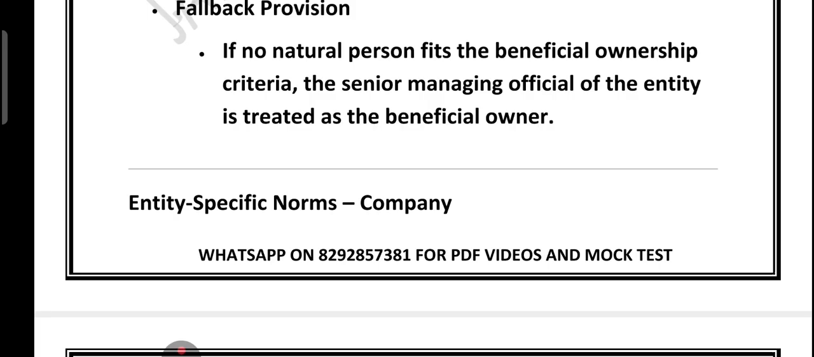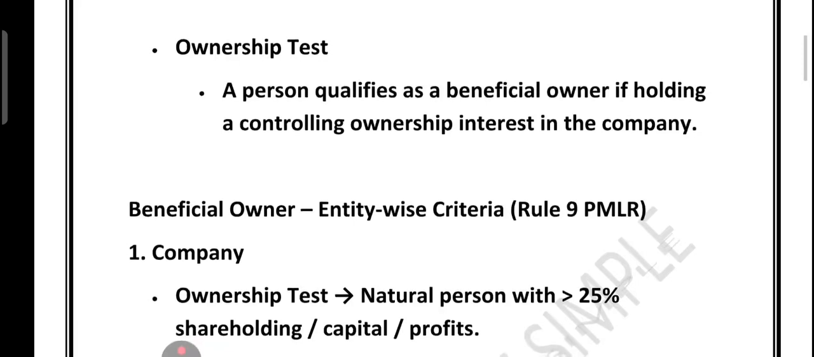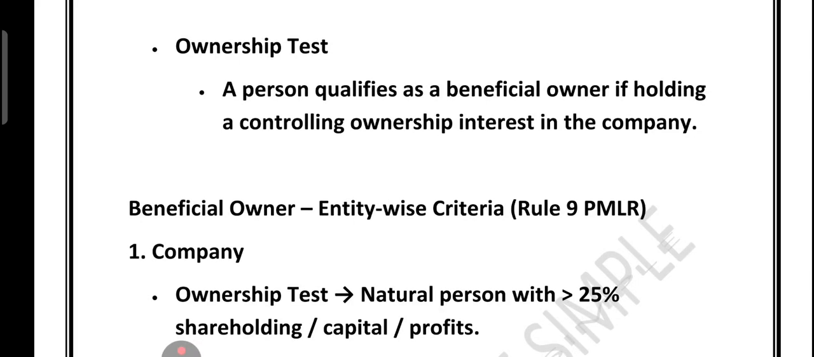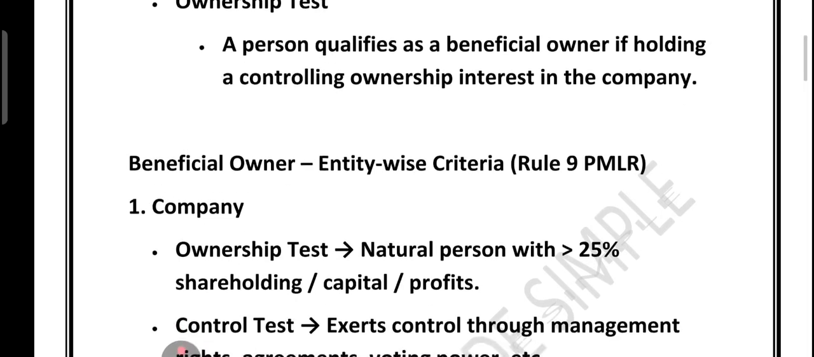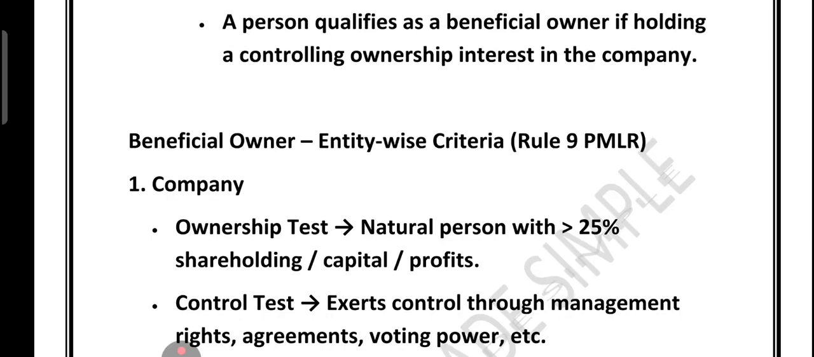Now friends, let's talk about companies specifically. The ownership test says anyone holding a controlling ownership interest qualifies as the beneficial owner. That is the rule for a company. Anyone holding beneficial controlling ownership interest qualifies as the beneficial owner in the context of a company. So in short, the goal is always to find the real individual behind the entity. But if that is not possible, the senior-most official is considered the beneficial owner.